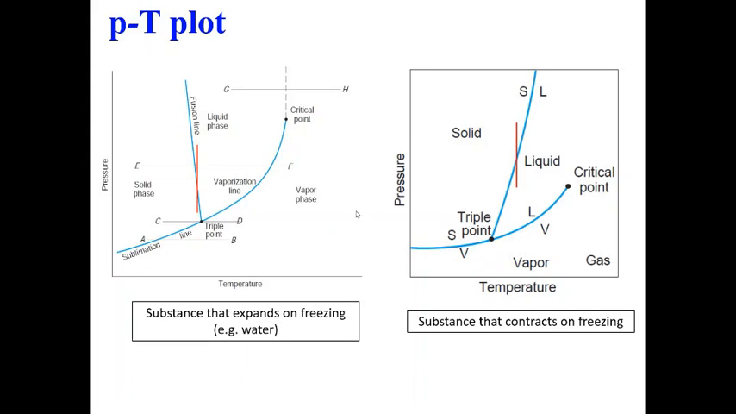Now let us look at the difference between substances that expand on freezing and those that contract on freezing. This is, for example, water. If I maintain my temperature constant and increase pressure, a solid can get converted to liquid. Which will not happen here. Here I have to reduce pressure to convert solid to liquid. Here the opposite happens. This is a very typical feature of water, that it expands on freezing, which is not commonly seen in other substances.